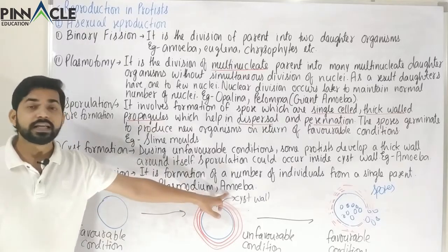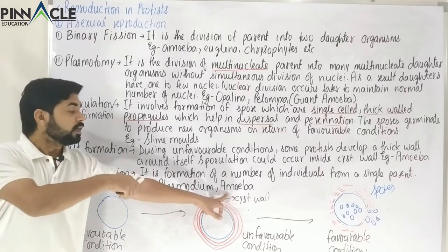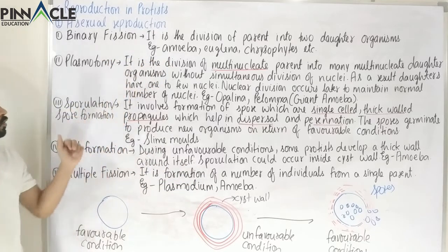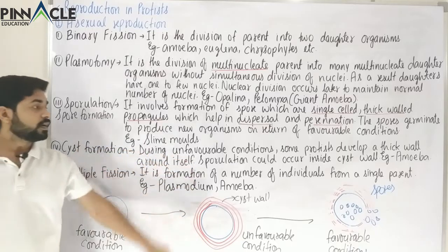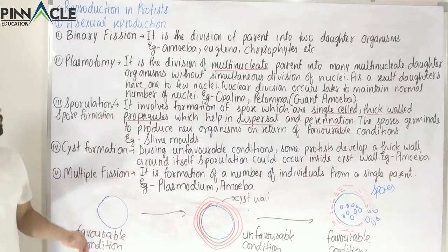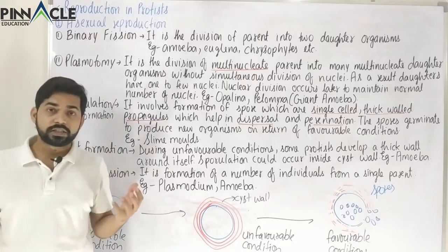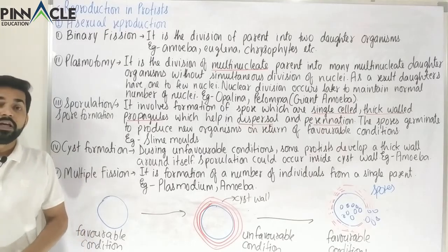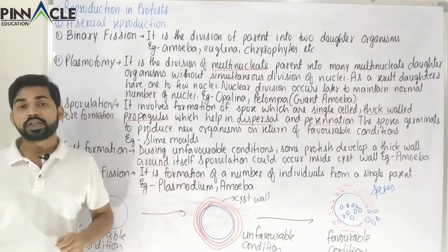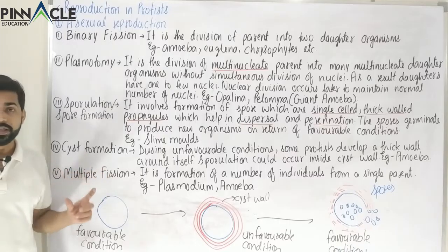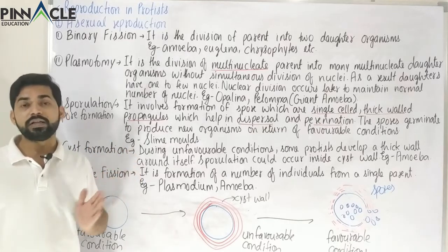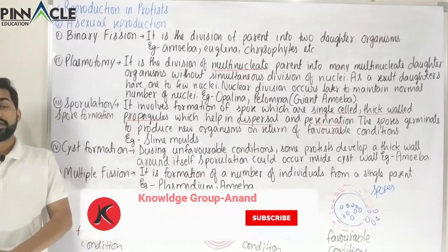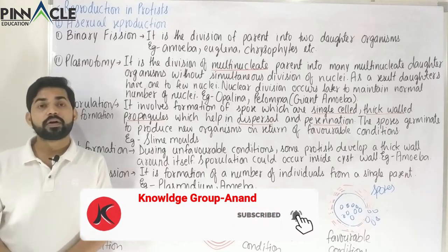of amoeba. We see that in amoeba there is multiple fission. Also we have binary fission in amoeba, and also we see that cyst formation will occur in the amoeba. Apart from that, amoeba can also show sporulation. So we see that in a single amoeba various types of reproduction could occur. So these are the normal types of asexual reproduction that occur in the case of Protista. After this asexual reproduction, the type of reproduction that we have to study is sexual reproduction. So now we are going to start sexual reproduction in Protists.